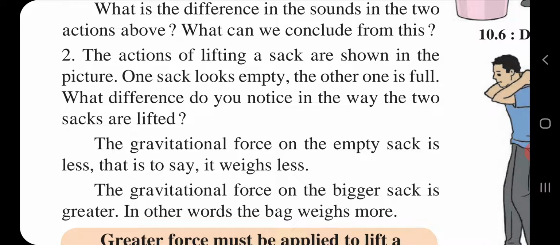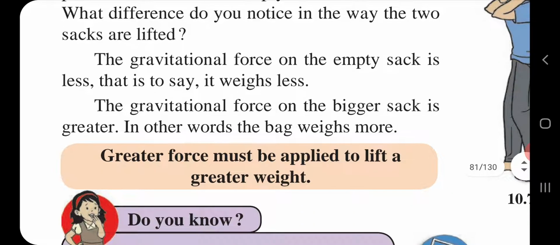Means, in which bag the weight is less, gravitational force on the empty sack will be less. And in which bag the weight is heavy, on that bag gravitational force will be greater. So children, related to our gravitational force, greater force must be applied to lift a greater weight. I hope this point is clear to you. Greater force must be applied to lift a greater weight.